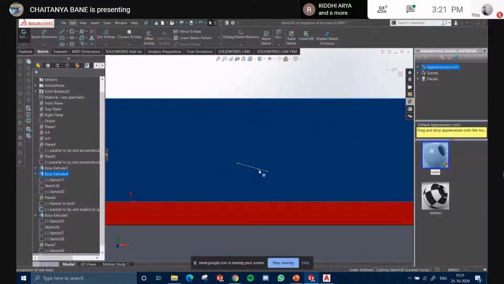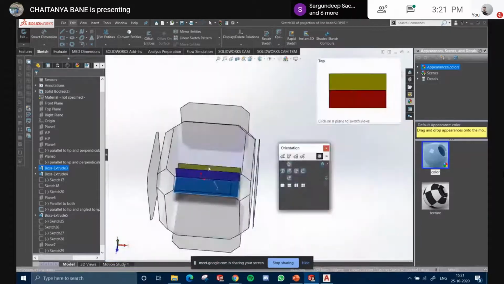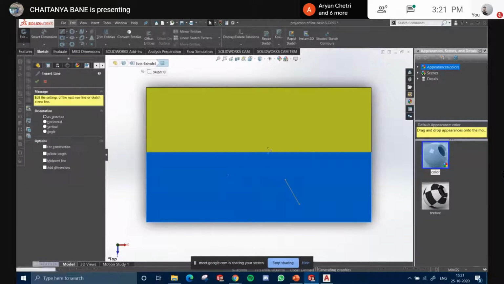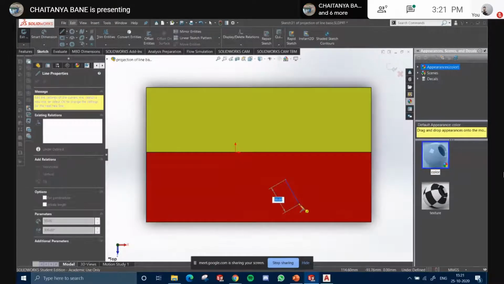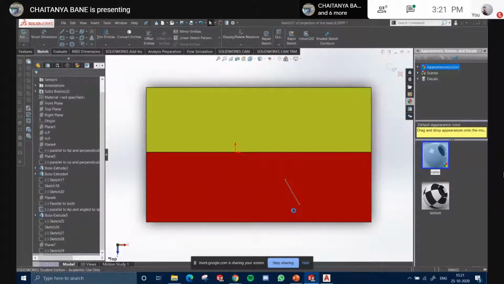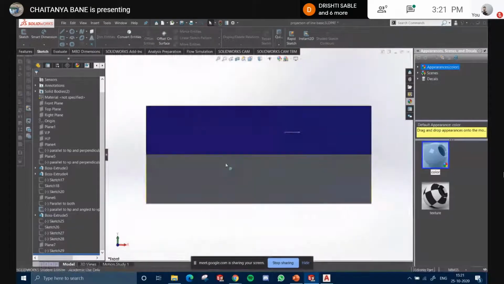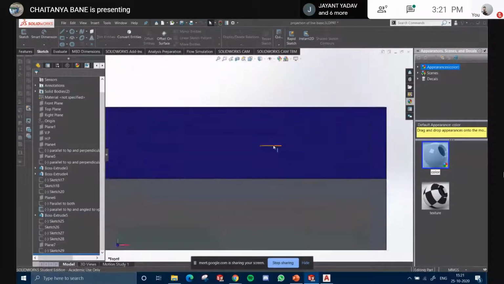Now this one here is parallel to the HP. So if I view it from the top, it will actually give me the true length, whatever it is. Now if I measure this, will it be 55? Let's see. Yeah, 50, my bad. It was 50. So this is the true length, right? However, it is at an angle to the VP, so that view will not give the true length.